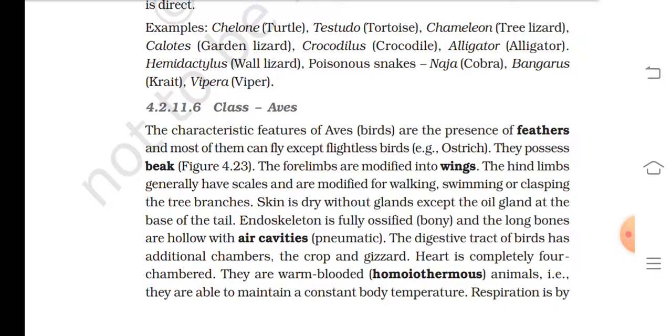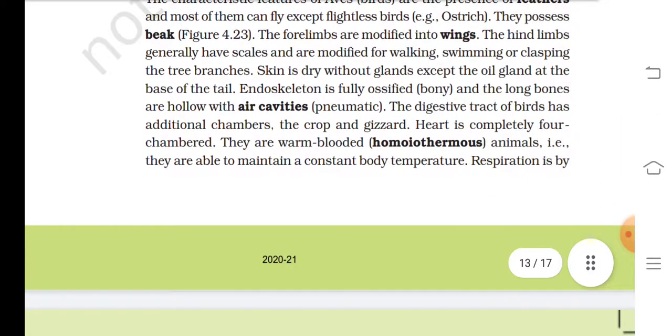Endoskeleton is fully ossified, that is bony, and the long bones are hollow with air cavities. The digestive tract of birds has additional chambers, the crop and gizzard. Heart is completely four-chambered. They are warm-blooded, also called homeothermous animals. That is, they are able to maintain a constant body temperature.